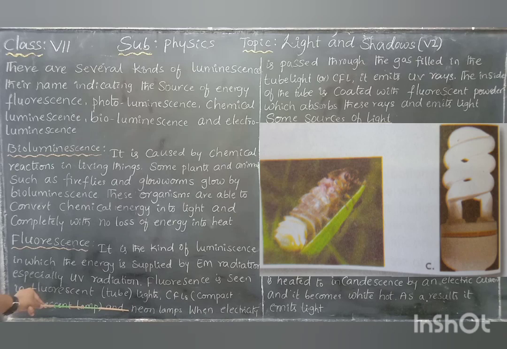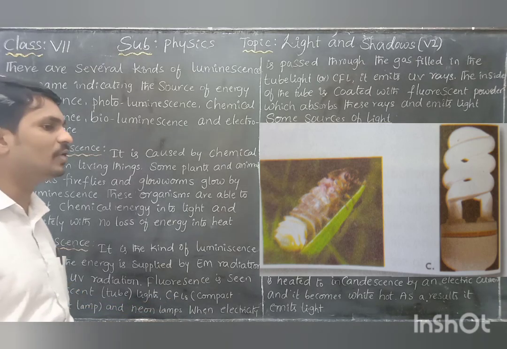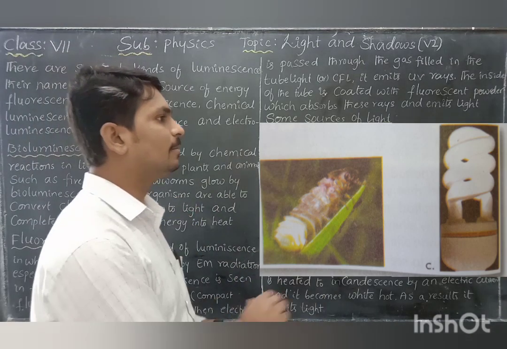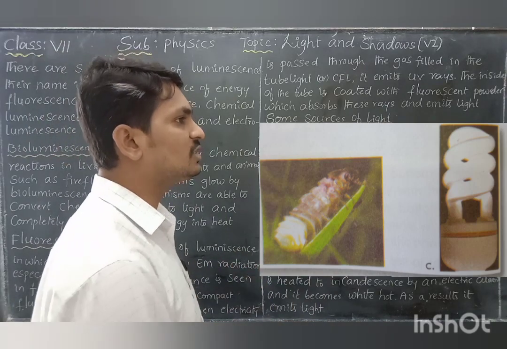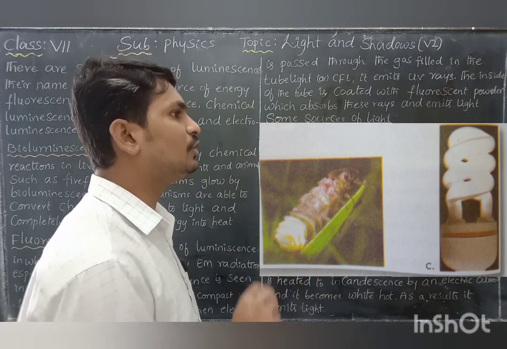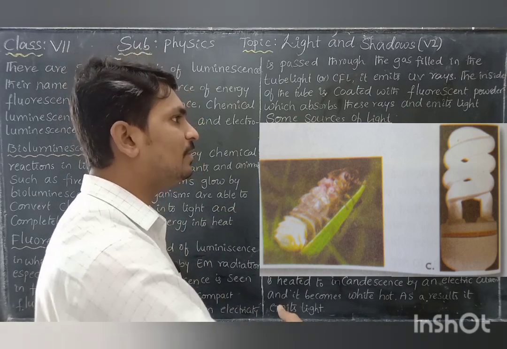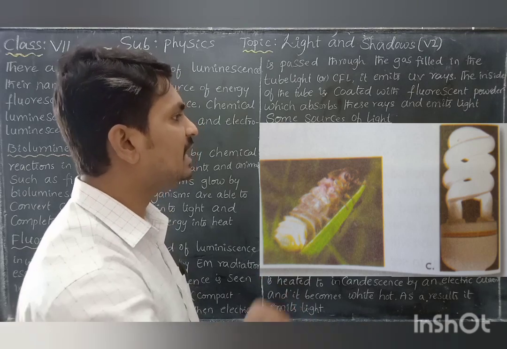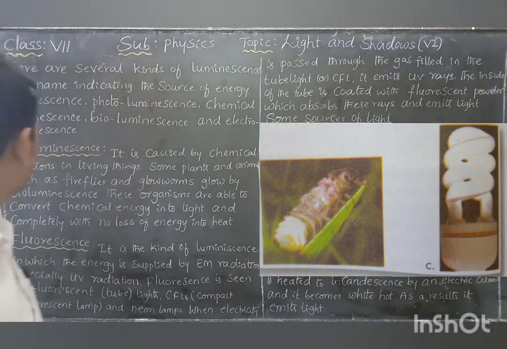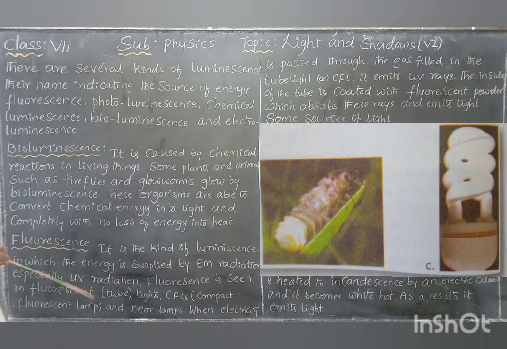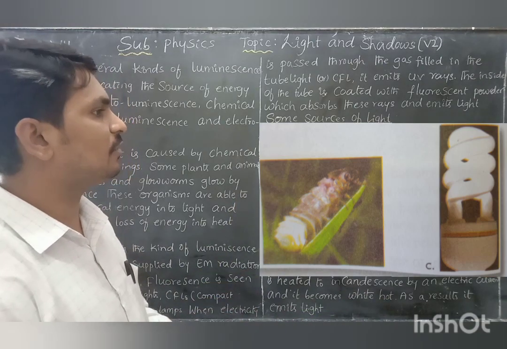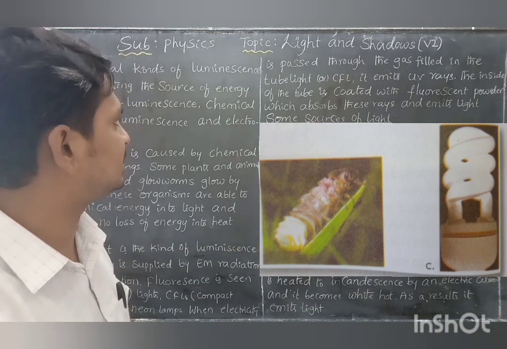Whether it is a fluorescent light, CFL or neon lamp, it works the same way. Whenever electricity passes through the light, the fluorescent powder present inside the tube receives the ultraviolet radiation, absorbs it entirely, and emits light. That is the working of fluorescence. That is bioluminescence and fluorescence. Apart from these two, photoluminescence, chemical luminescence and electroluminescence are all the kinds of luminescence.